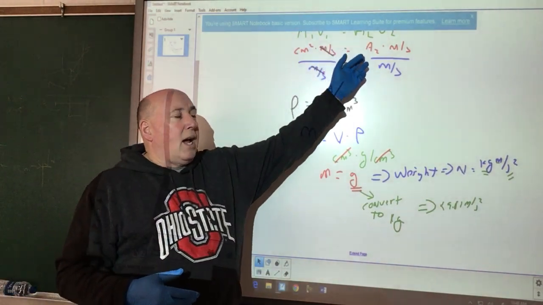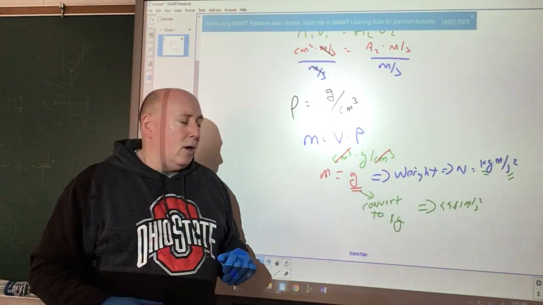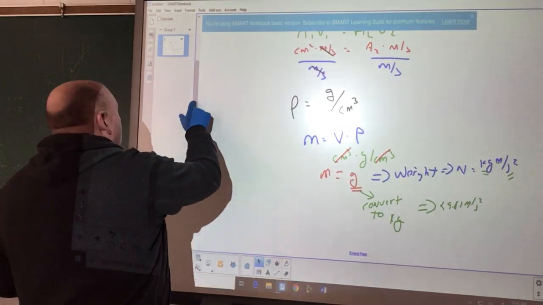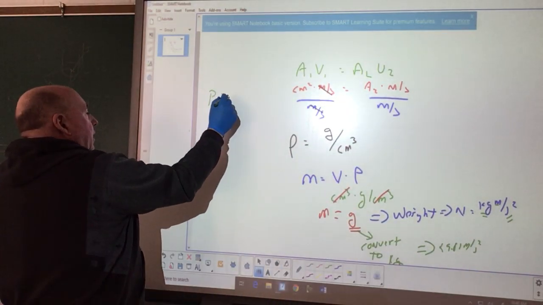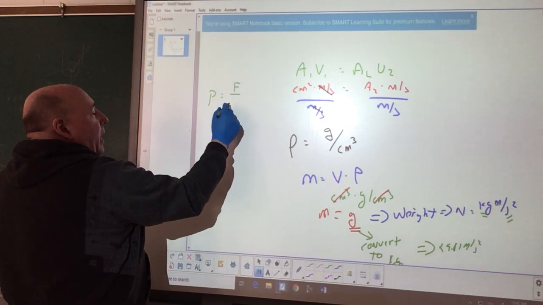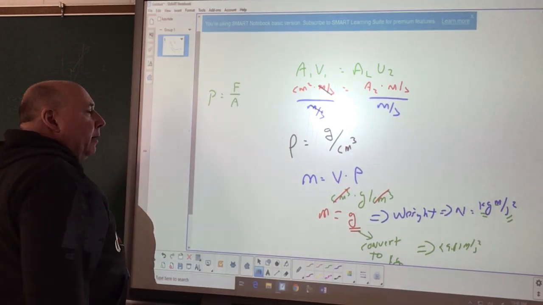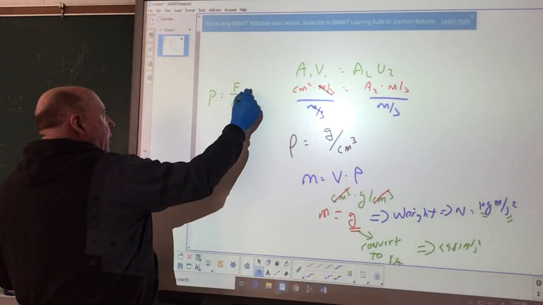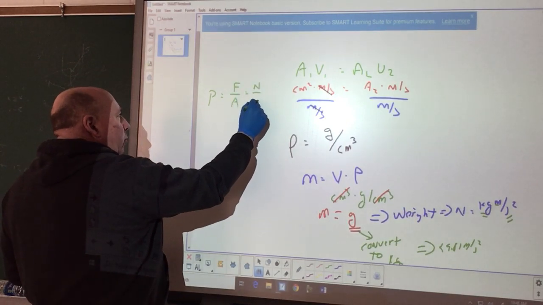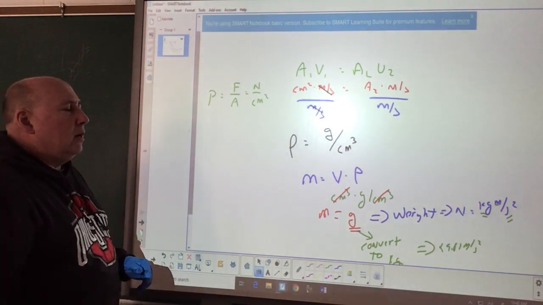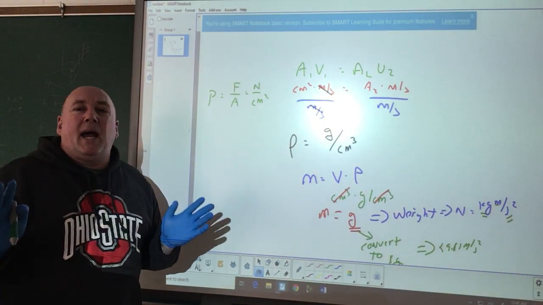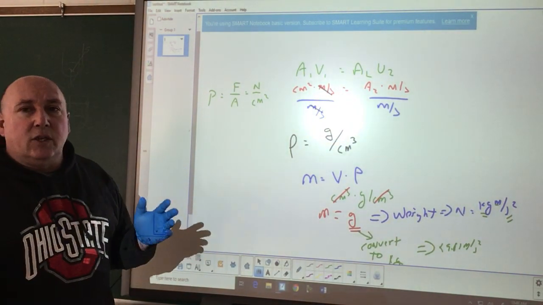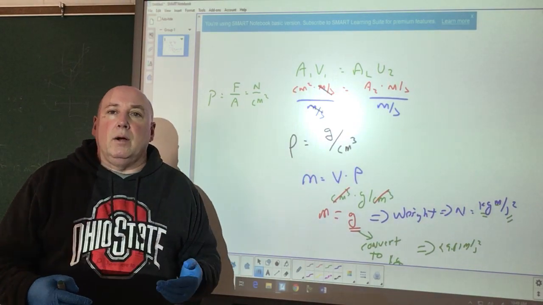And when you're dealing with a continuity equation, it's okay. Or if you have pressure, which is force divided by area, well, this could also be newtons per square centimeter, and that's okay. It's just not a pascal, because a pascal is a newton per meter squared.